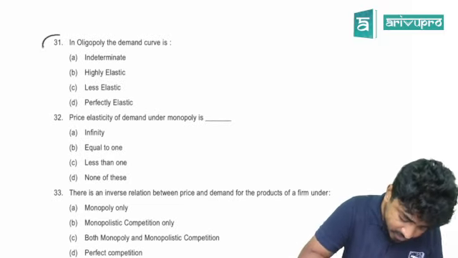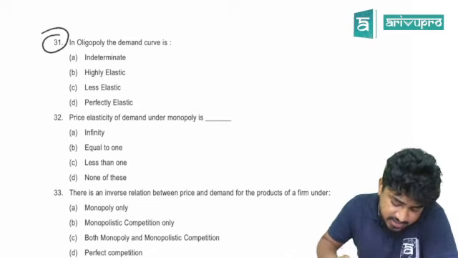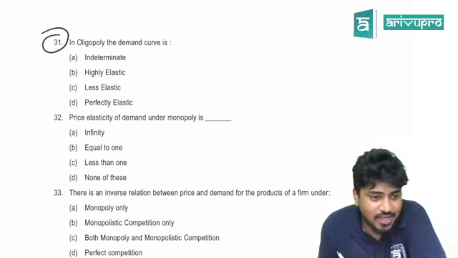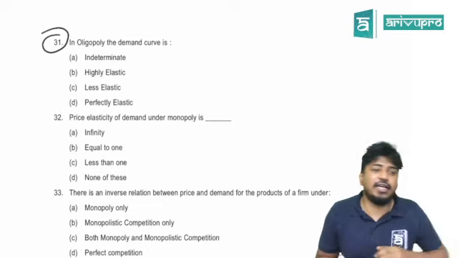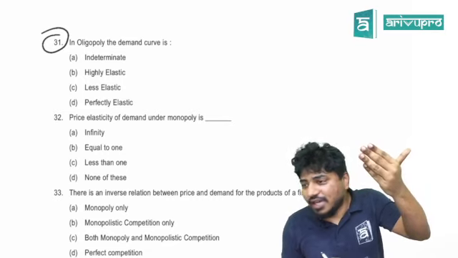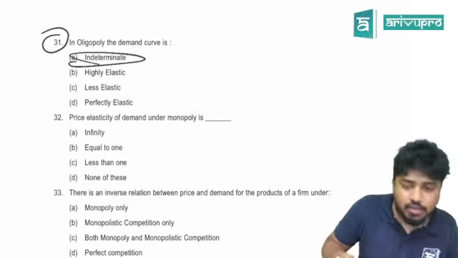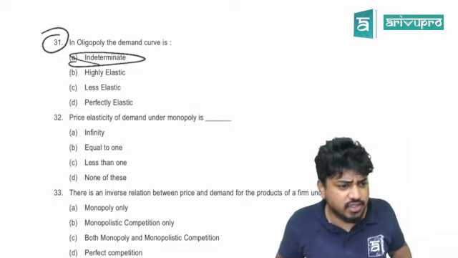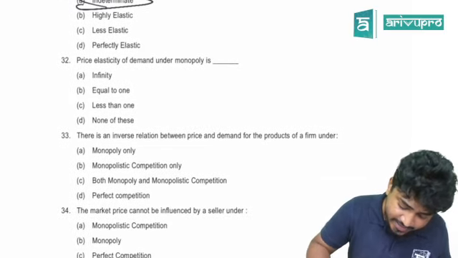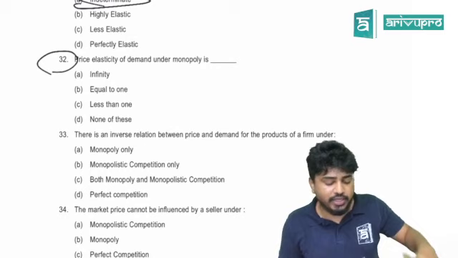31. Let's see whether we can go faster. The oligopoly demand curve is the kinked demand curve. Upper is elastic, down is inelastic. So the right answer would be indeterminate. We did a sum and an MCQ on this also, right? It is indeterminate.